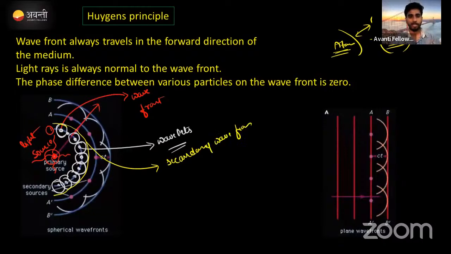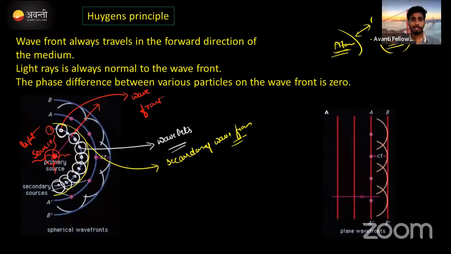Listen, once again I'm going to tell you: a source of light means light will be emitted in the form of waves. Correct? If you join all the locus of points of the crest points of a primary wave, you get one wavefront. We call this the primary wavefront.